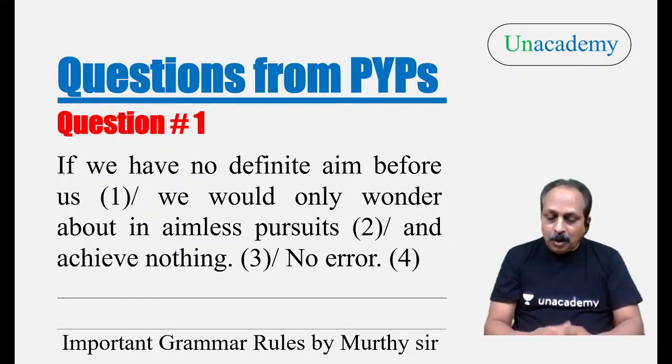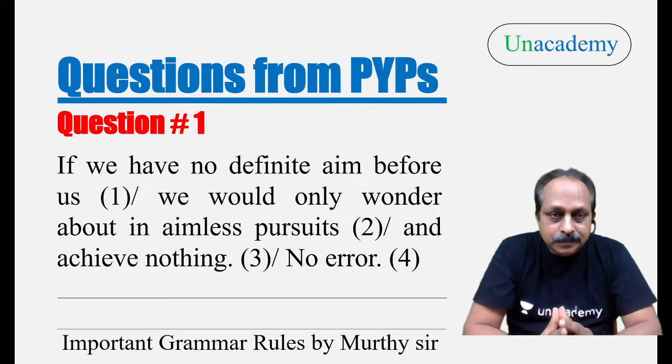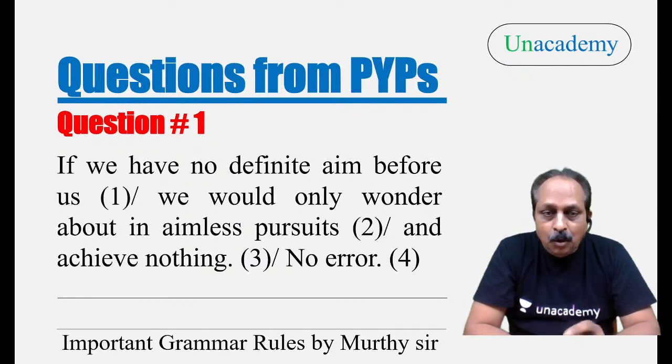Please read question number one and tell me where the error is. If we have no definite aim before us, we would only wander about in aimless pursuits and achieve nothing. Who is this? Aman has responded immediately. You're right. Let others also respond.